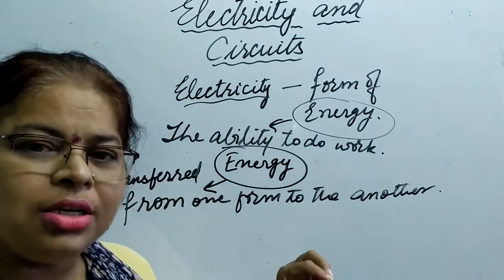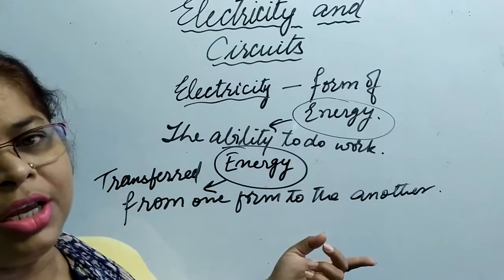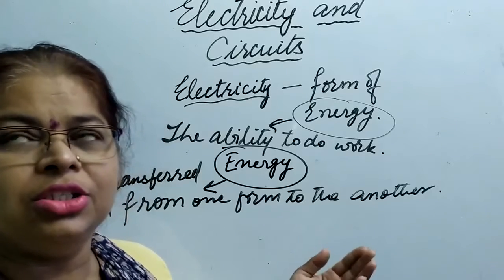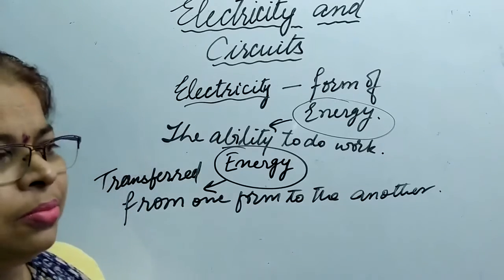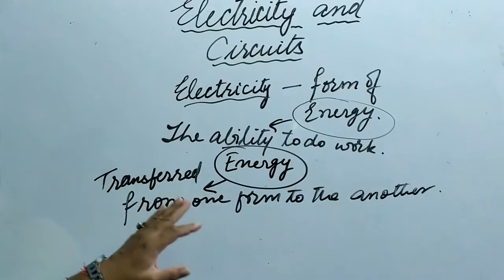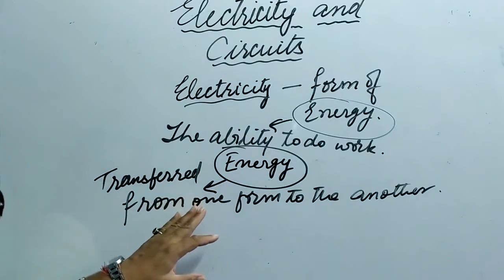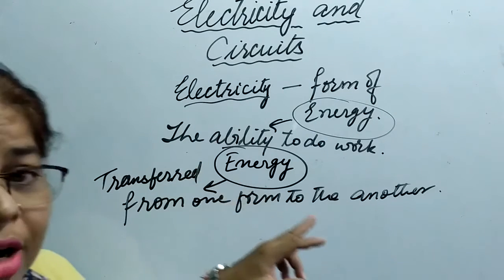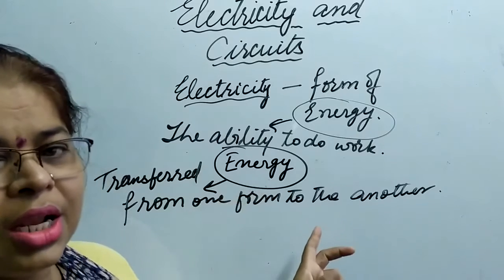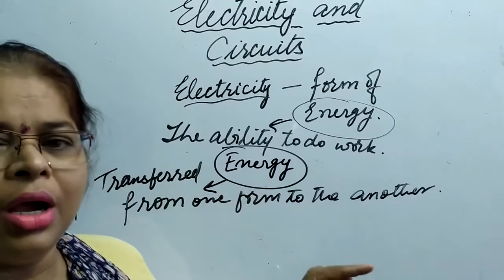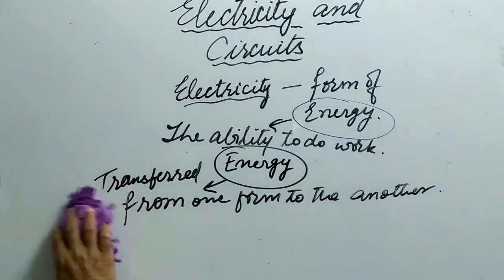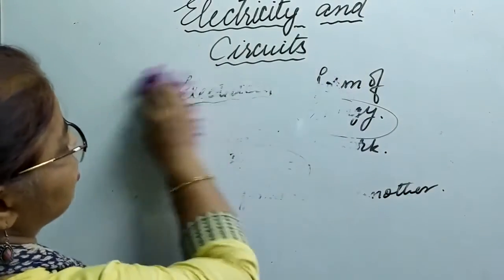Like electrical energy is converted into light energy, or electric energy is converted into mechanical energy when the fan is working. Fine. So this means that energy is neither created nor destroyed, but is transferred from one form to another.